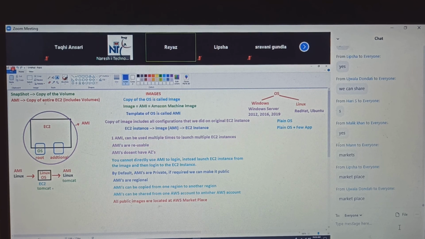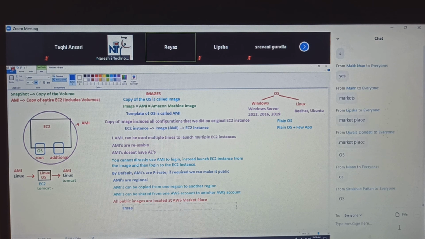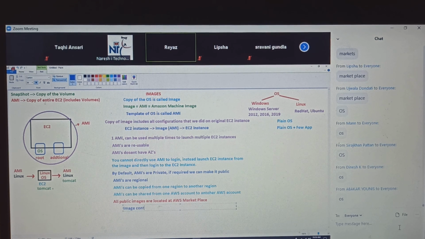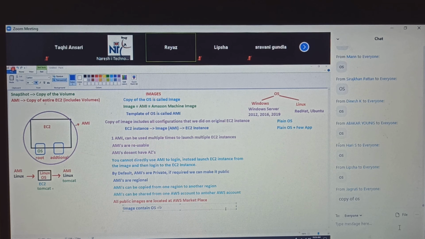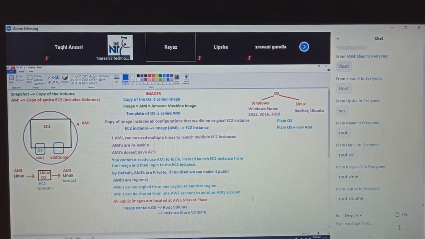Guys, what do the images contain? OS. Images contain OS, right? Where does the OS sit? On the volume only, na? Root volume. Yes. So it can be in your root volume, or it can also be in your instance store volume. We have two types. Images contain OS. That OS can be placed on the root volume.